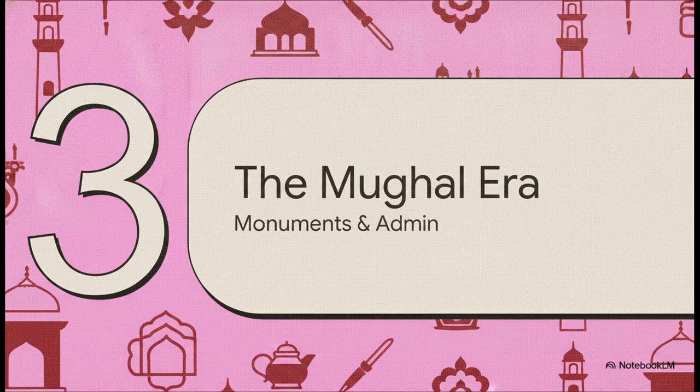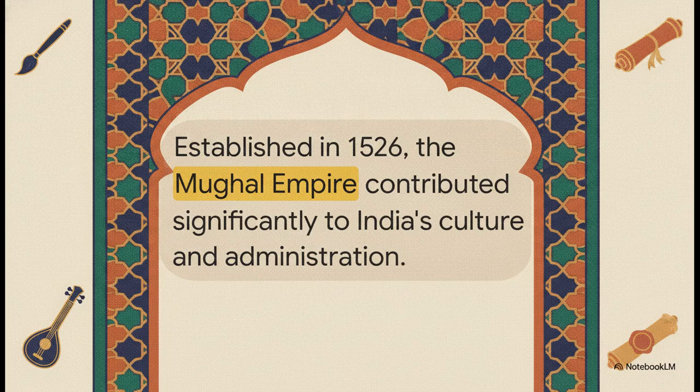This brings us to part 3, the Mughal era, monuments and administration. So, fast-forwarding past the arrival of a few 12th century Muslim dynasties, we hit 1526. This is when the Mughal Empire stepped in and fundamentally reshaped the subcontinent. And what's interesting is they didn't just conquer, they integrated. The Mughals introduced these highly sophisticated administrative systems to manage their massive territory, and they brought with them this incredibly rich cultural synthesis of Persian, Islamic, and Indian traditions.